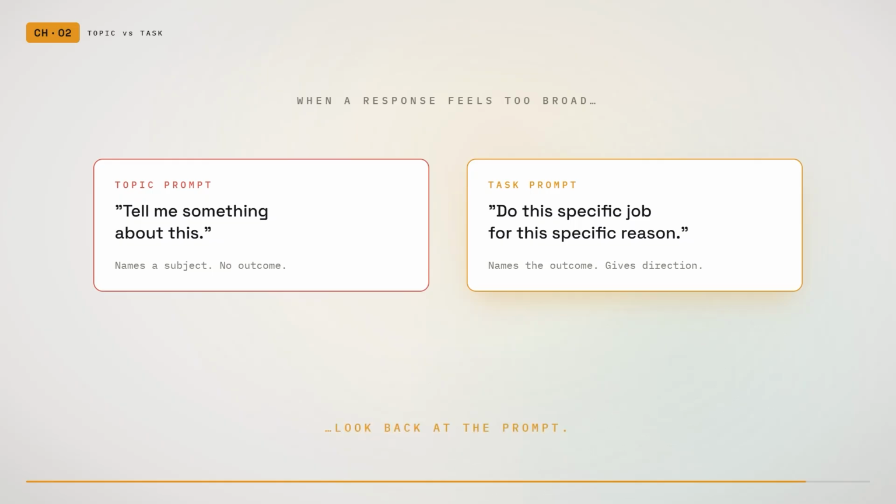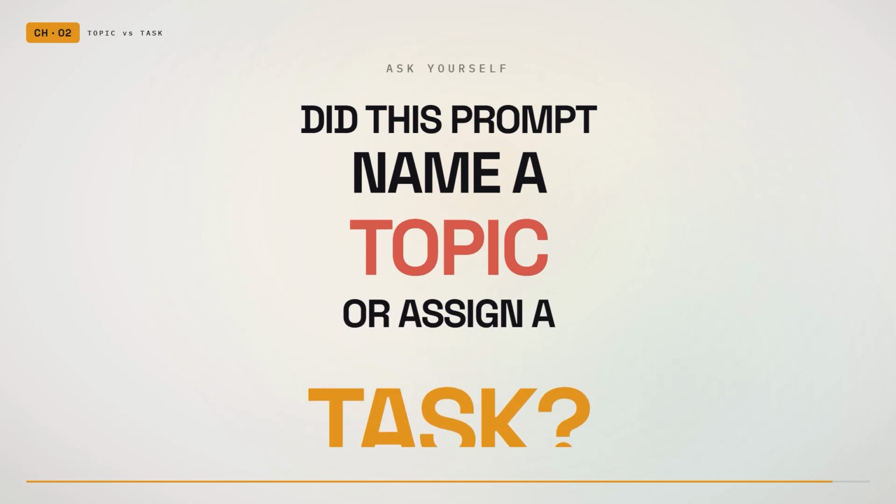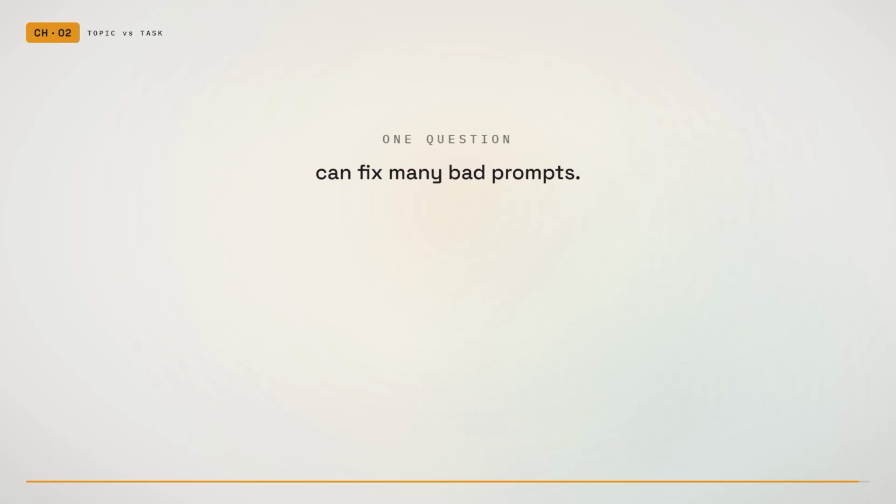Whenever an AI response feels too broad, look at the prompt and ask, did this prompt name a topic or did it assign a task? That one question can fix many bad prompts before they are even sent.